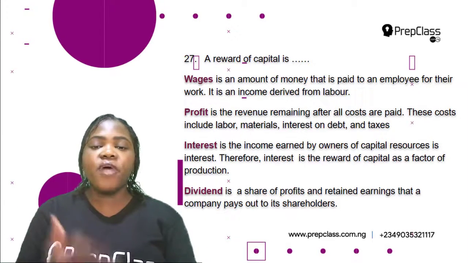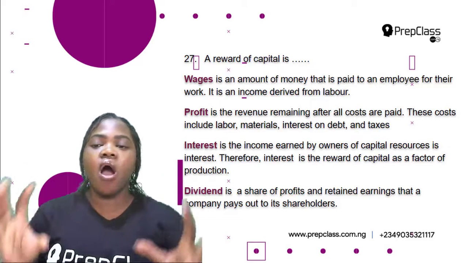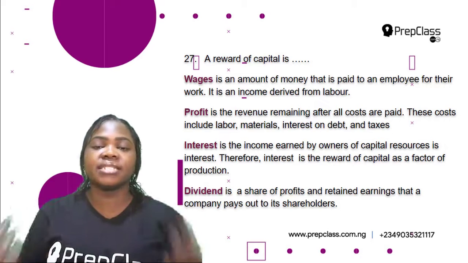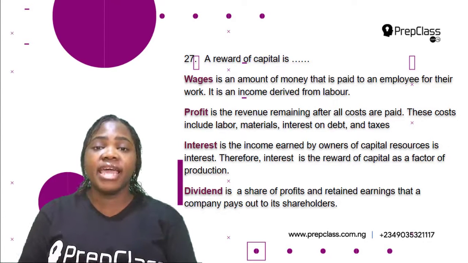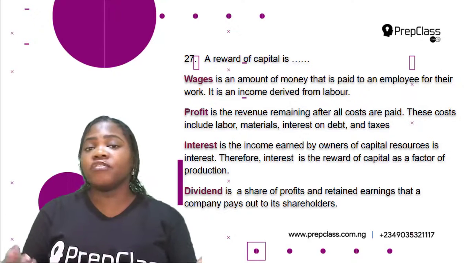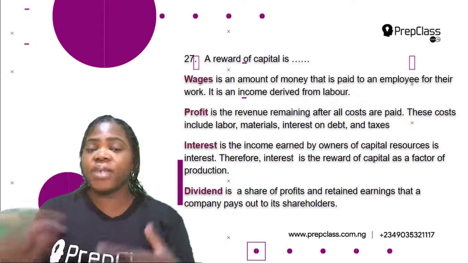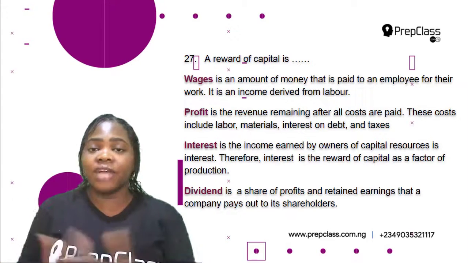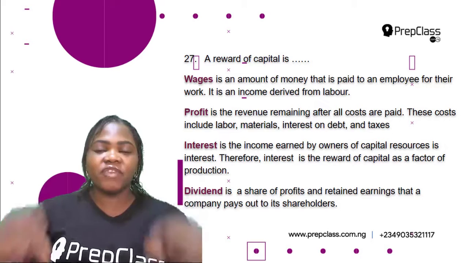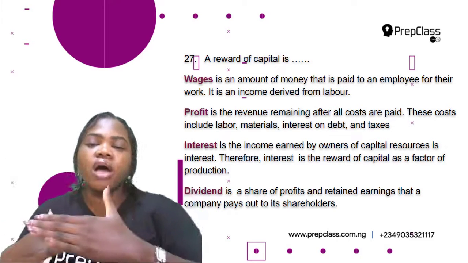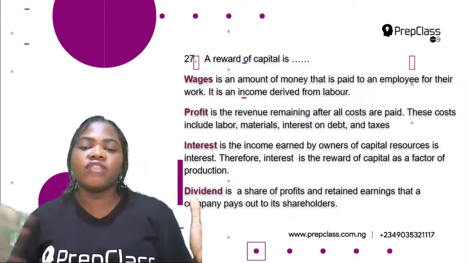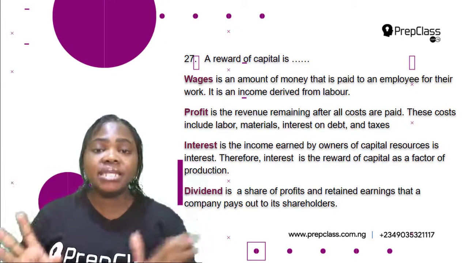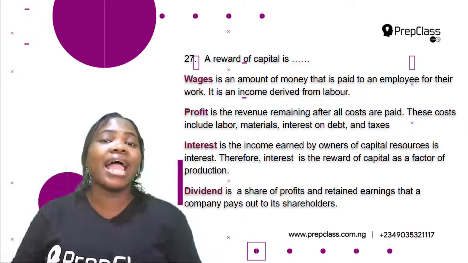Alright, what about profit? Profit is the revenue remaining after all costs are paid. These costs include labor, materials, interest on debt, and taxes. So for example, if I have a business, at the end of the month or at the end of the year, it depends on how I want to do it, I might want to do it monthly or annually. This is the money that remains after all the costs have been removed. So I've removed the cost of labor, materials, interest on debt, taxes. So the remaining money is the profit. So this is the money that I have gained.